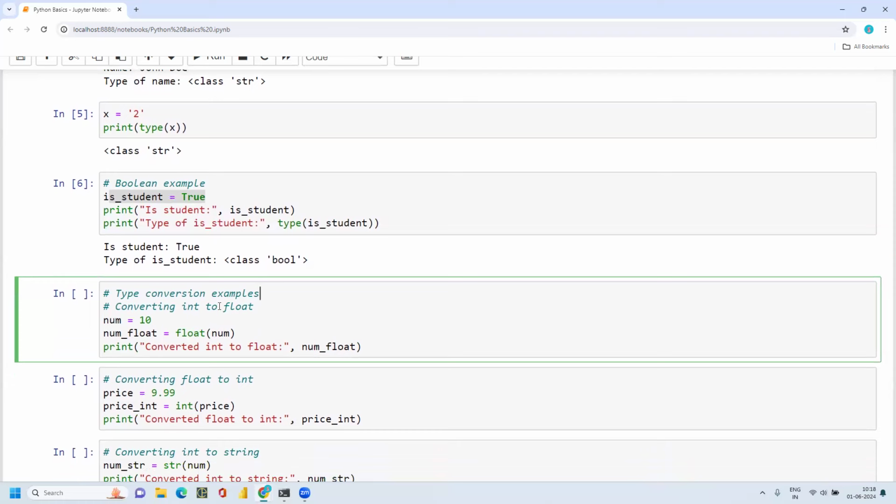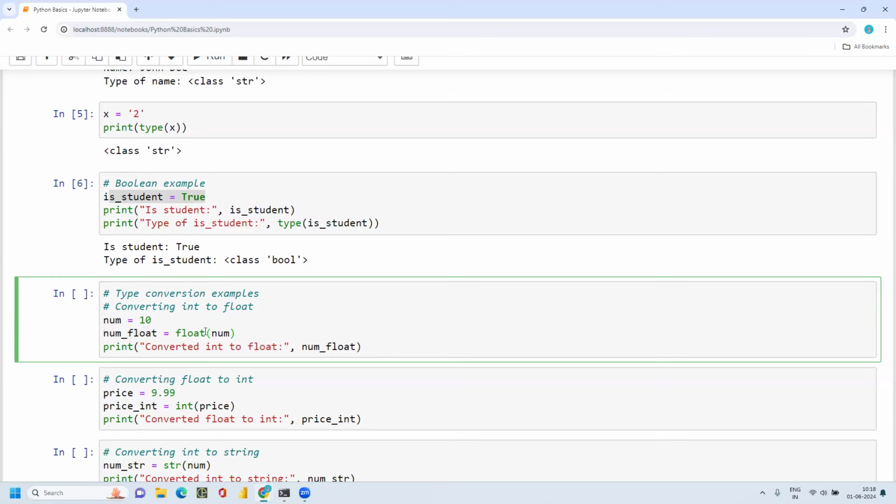So first we will cover int, because as I said earlier, 10 is a numeric number, a positive integer. I just wanted to convert this. If I check the type of this number, it will give me integer. But I wanted to convert this integer to a float. So here I'm converting by using float of that number.